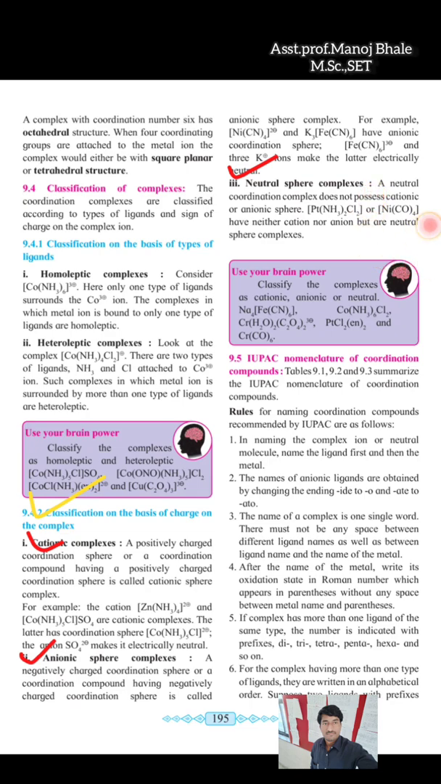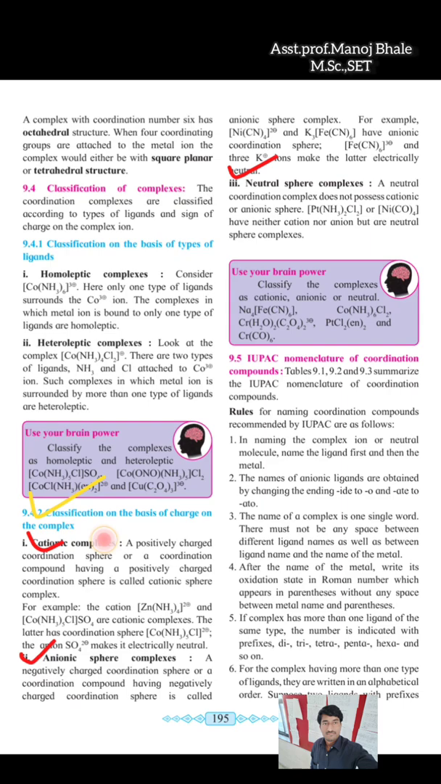And second one, inside of the square bracket, Ni means nickel, which is surrounded by the CO3 carbonyl ligand, which is given there. In this example, there is no charge which is observed outside of the square bracket, which is known as the neutral sphere complex. I hope all students better understand this concept. That is the classification on the basis of the charge on the complex.